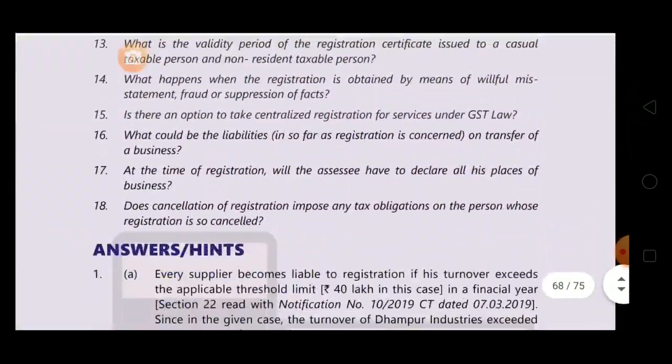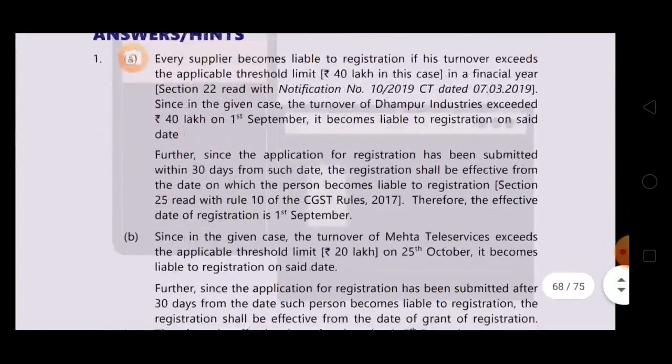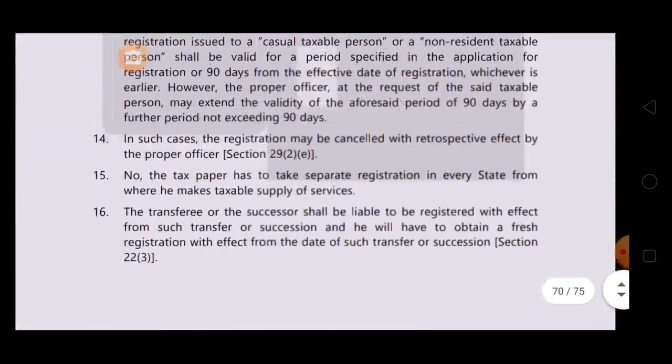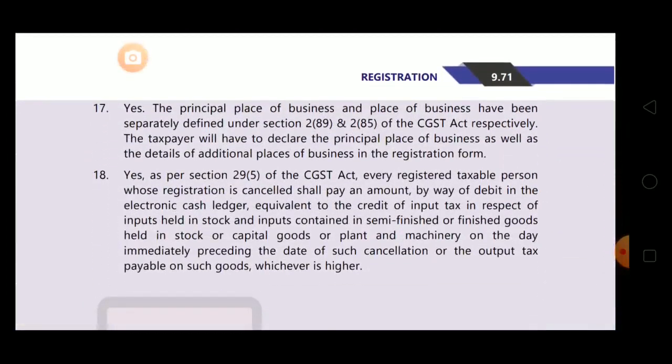Now question number 17. At the time of registration, will the SSE have to declare all his places of business? Yes. The principal place of business and place of business have been separately defined under section 2 subsection 89 and 2 subsection 85 of the CGST Act respectively. Place of business and principal place of business both are different, means they have been separately defined.